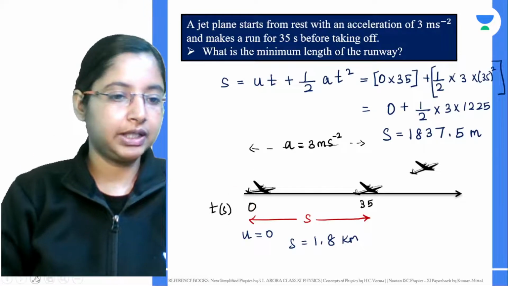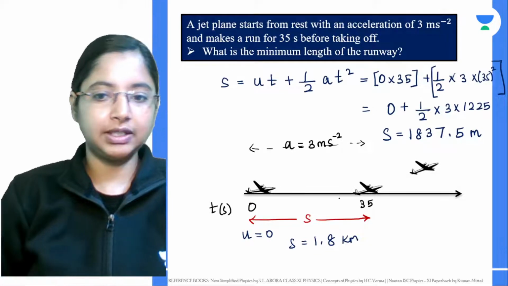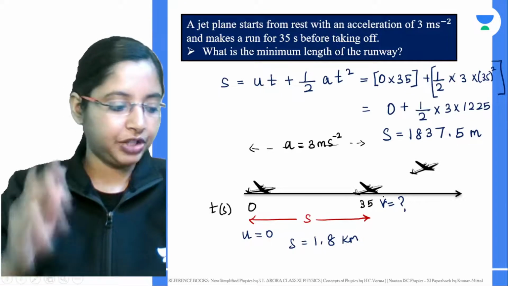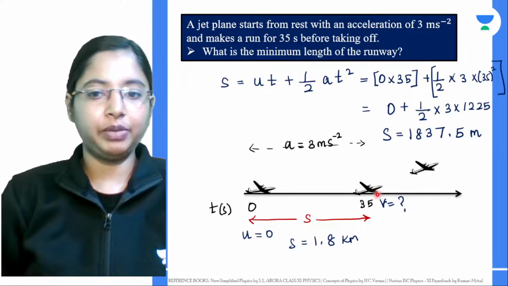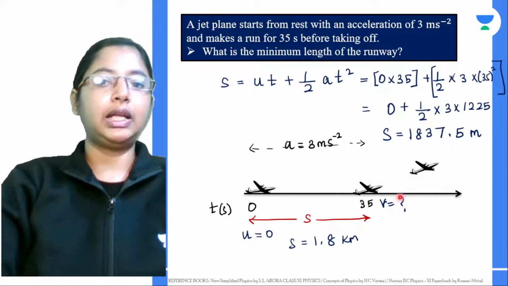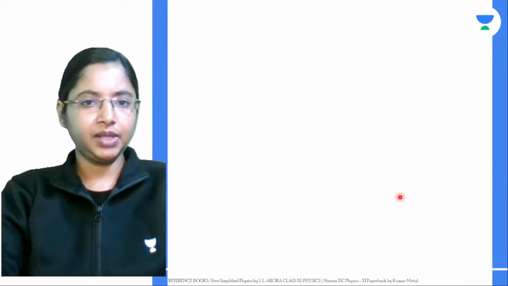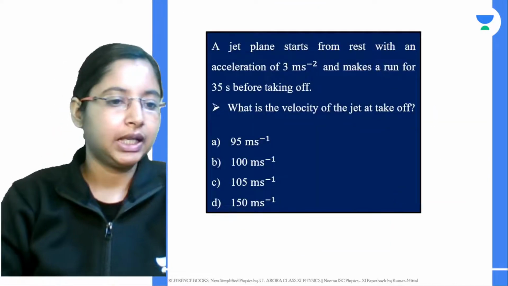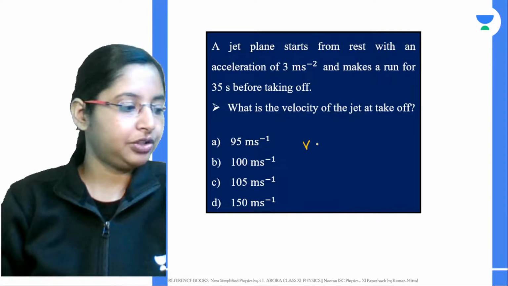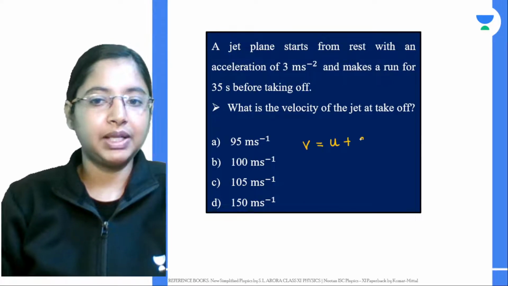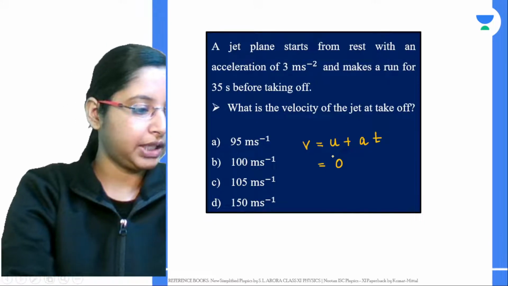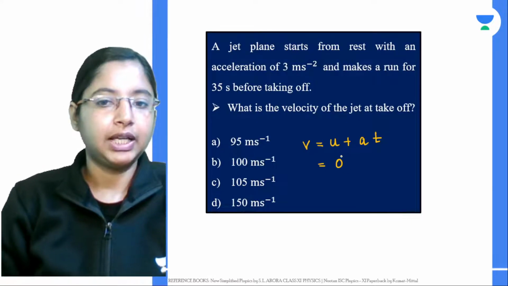We know initial velocity is 0. The velocity of the jet when it is taking off will be v, that is the final velocity. We want to know, right before the jet takes off, what its velocity will be. For this we make use of the first equation of motion, that says final velocity is equal to initial velocity plus acceleration into time. Initial velocity is 0. If you got the answer, you can share the option in the chat box.